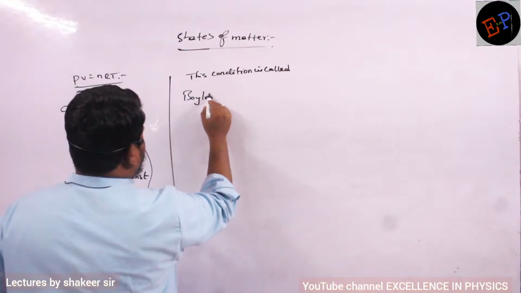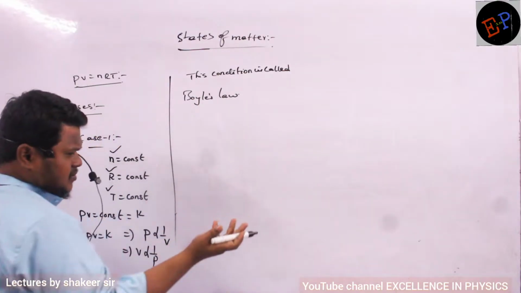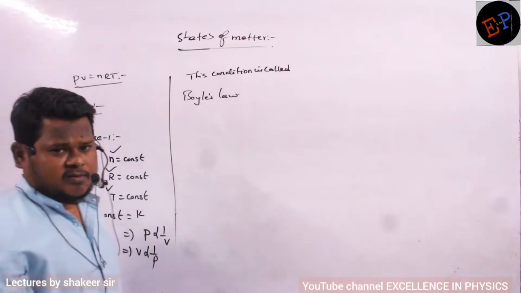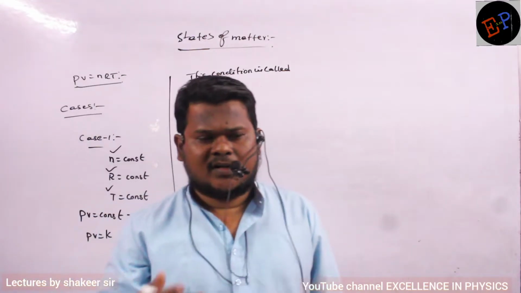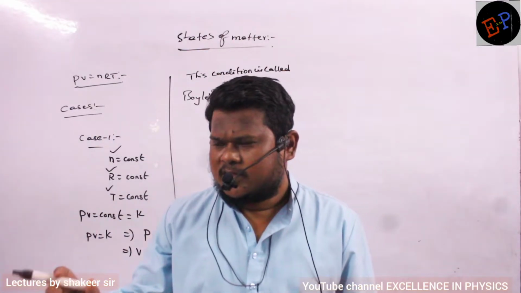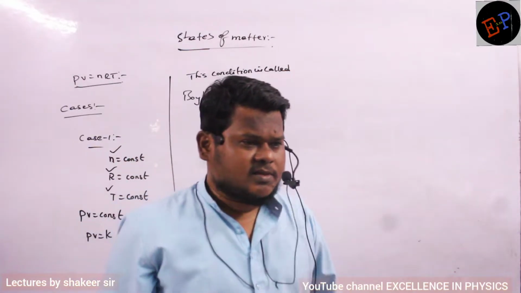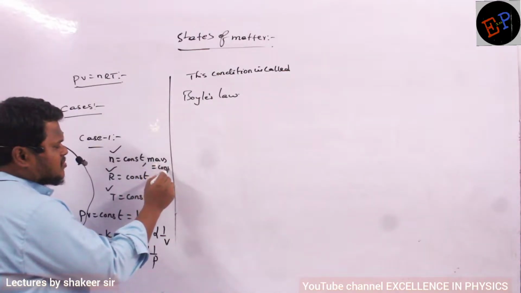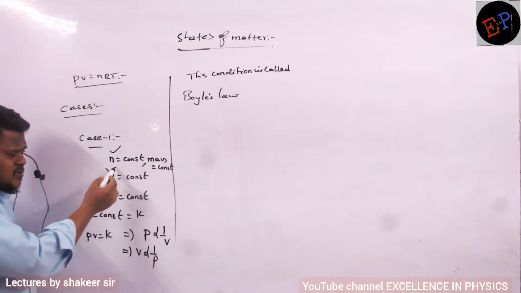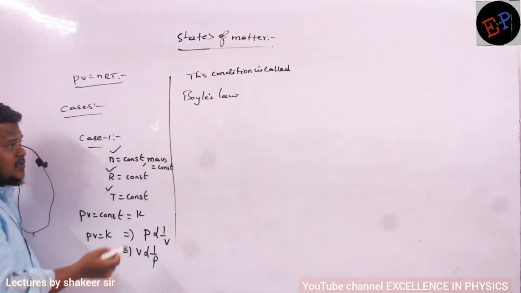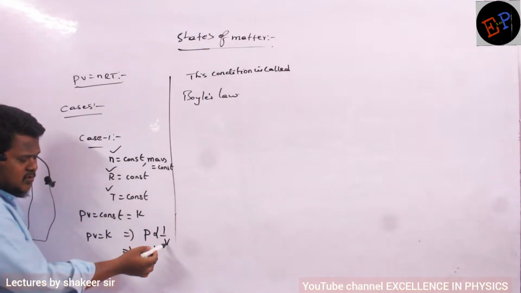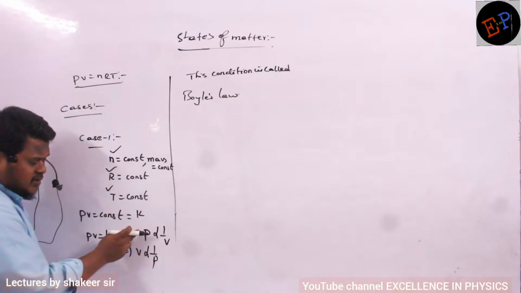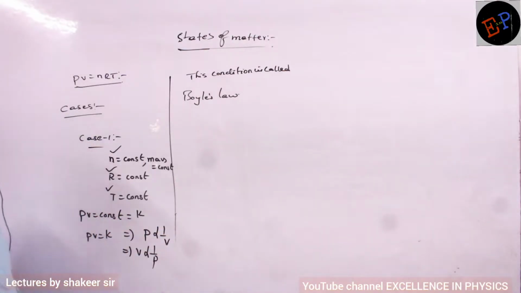Okay. So therefore, what is the equation of Boyle's law? How can we write the equation? If number of moles is constant, it means the mass of the gas is also constant. Number of moles means amount of gas, quantity of gas. If number of moles is constant, what about the mass of the gas? Mass of the gas is also a constant. So when number of moles and temperature are constant, then pressure of the gas is inversely proportional to volume. It means if you increase the volume, pressure will decrease. If you increase pressure, volume will decrease. They are inversely proportional to each other.